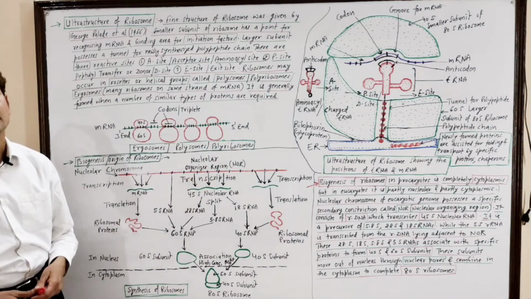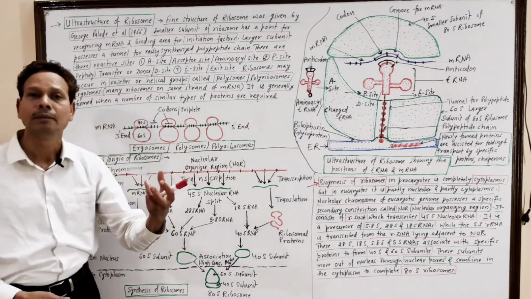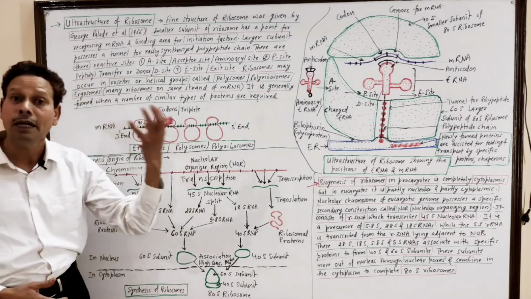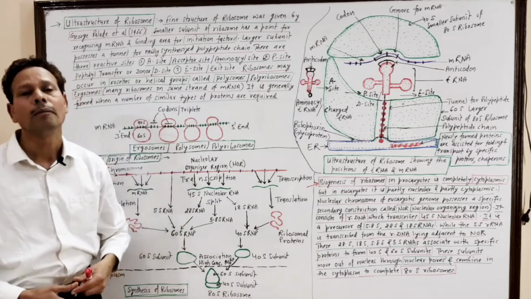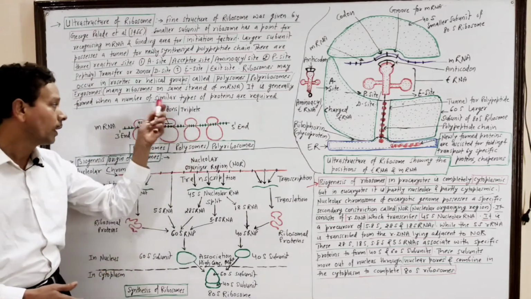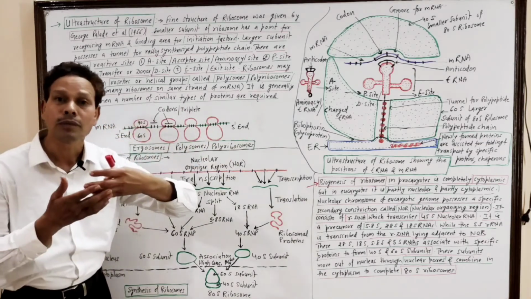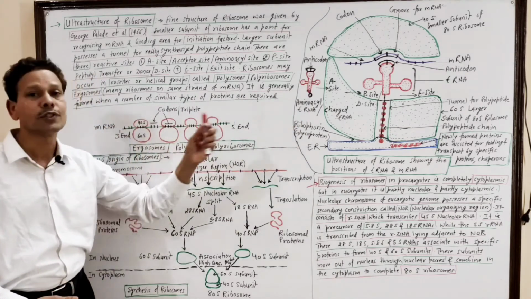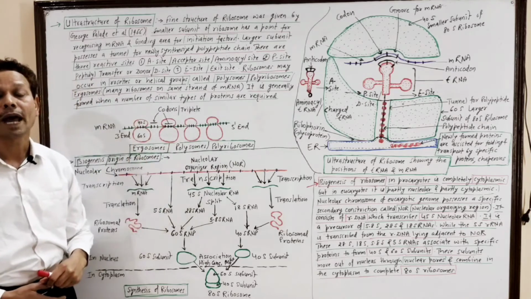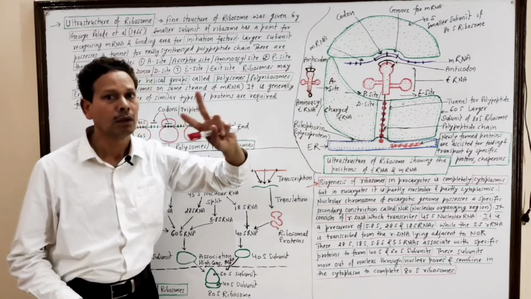80S ribosomes. And the grouping of ribosomes occurs when a specific amino acid, specific similar type of proteins, several protein chains of one particular type, are required in large amount. At that time, several ribosomes associate on the mRNA strand and collectively constitute polysomes, polyribosomes, ergosomes. This is all about the ultrastructure of ribosome.